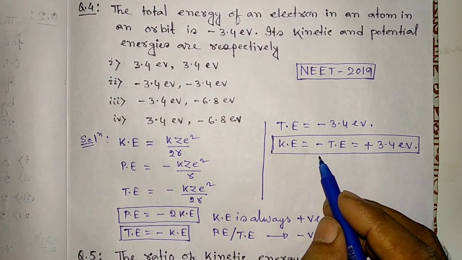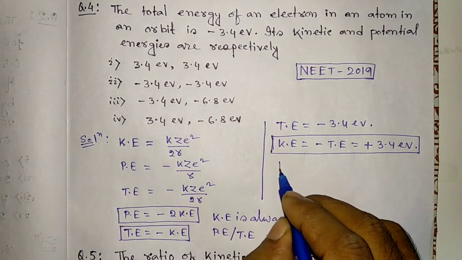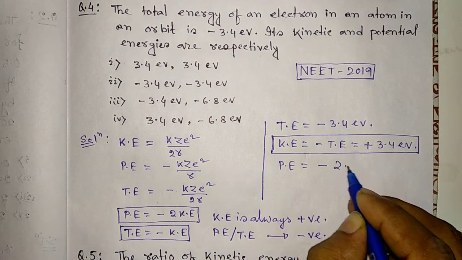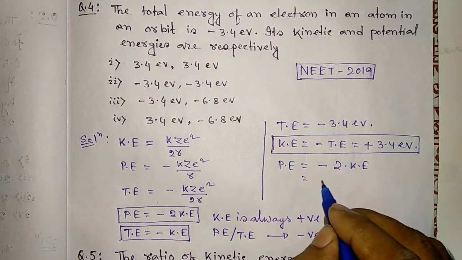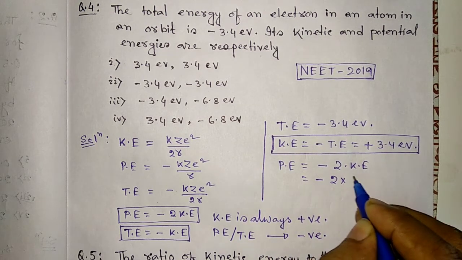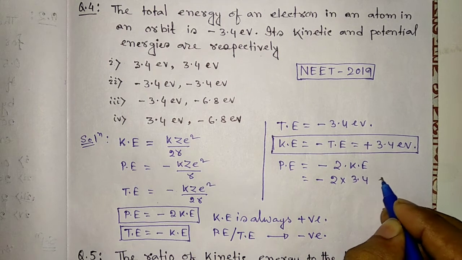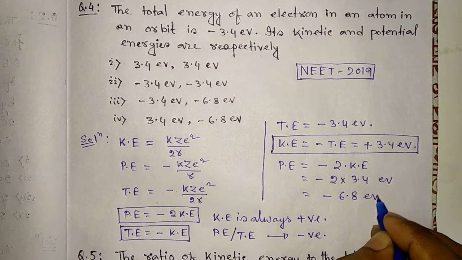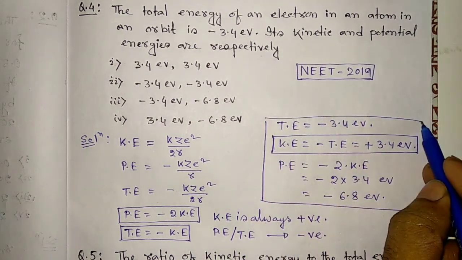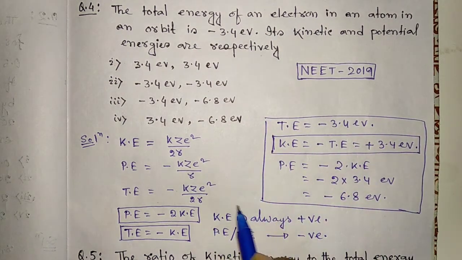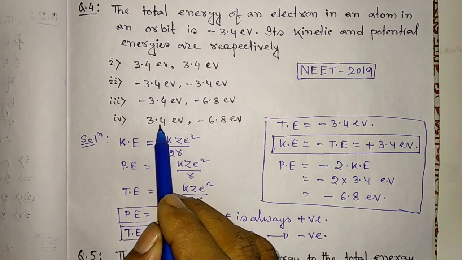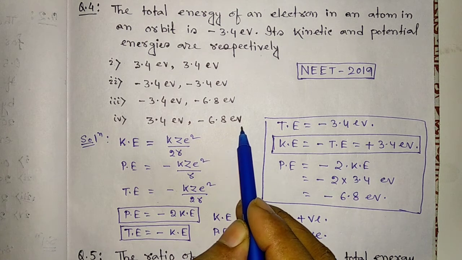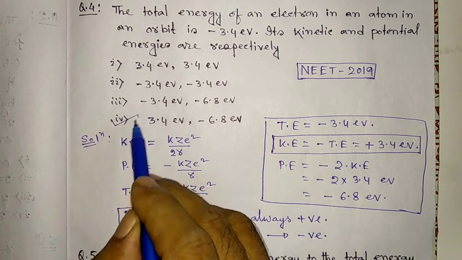Next we have to find out the potential energy. Potential energy is equal to minus of 2 into kinetic energy. This is minus of 2 into 3.4 electron volt. This is minus 6.8 electron volt. So this is our solution, and we got our answer. The answer is 3.4 electron volt as the kinetic energy and minus 6.8 electron volt as the potential energy. So option 4 is the right answer.